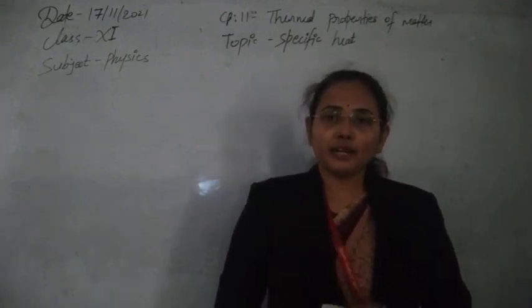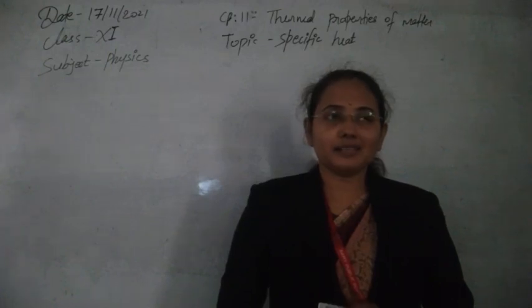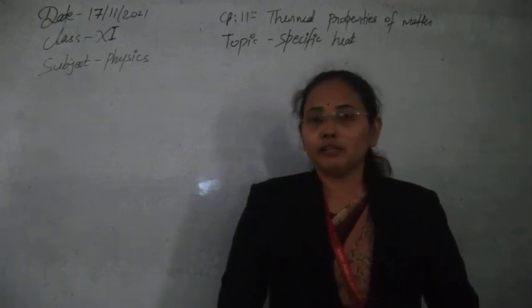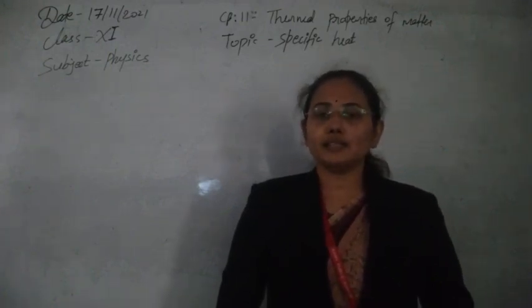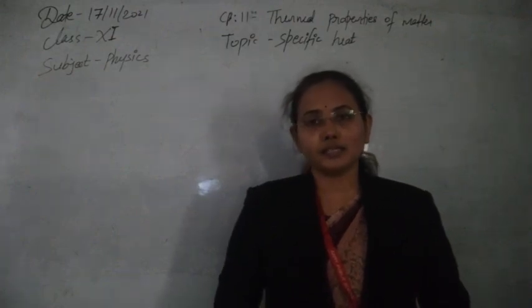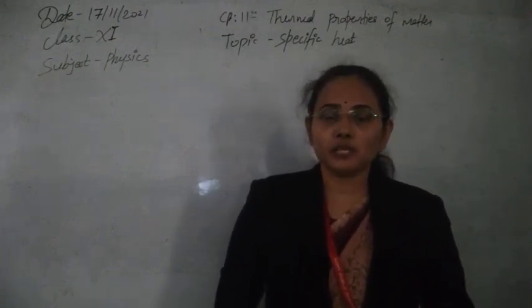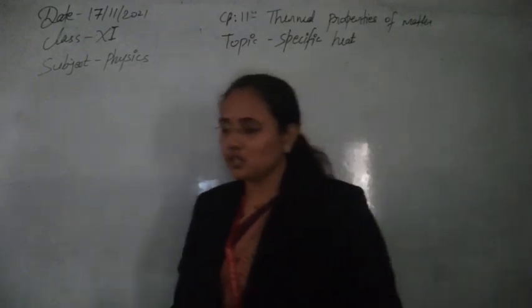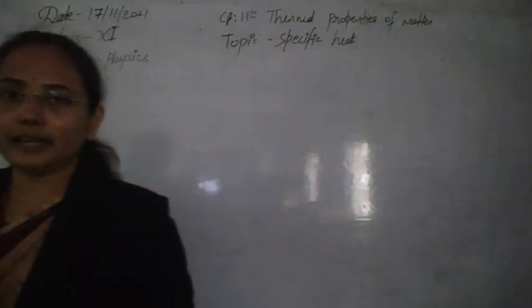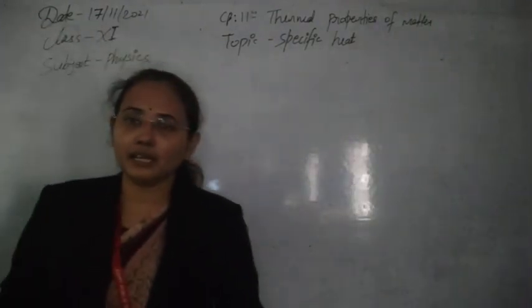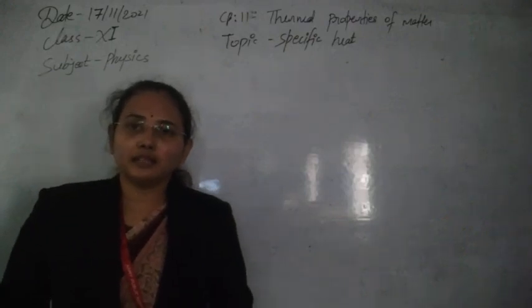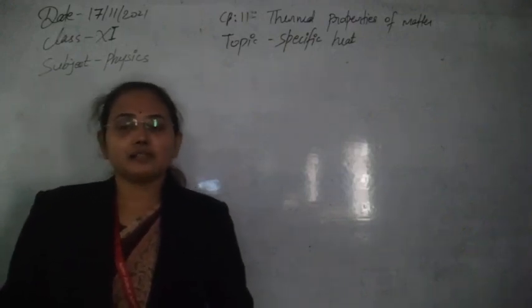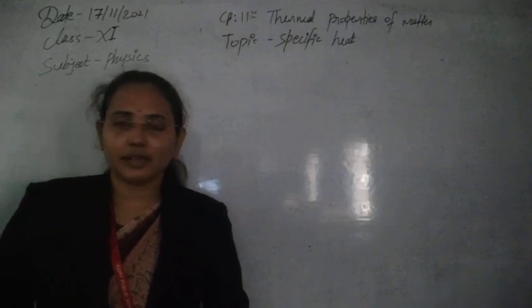So suppose 1 gram of a substance, the heat required to raise the temperature by 1 degree Celsius is known as the specific heat of that substance. So specific heat is related to heat capacity, but here it is the change per unit mass. That is the definition.